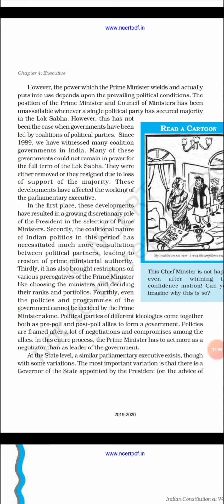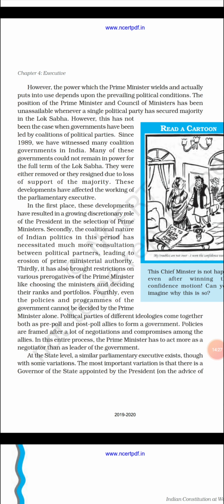After being the Prime Minister, he has to choose his Council of Ministers. So if there are so many parties, then obviously there will be certain restrictions. The Prime Minister has to choose from all the parties, right? There was no single party. The Council of Ministers has to be from all the parties, because it's all about the majority of the Lok Sabha. So these are the problems if we have a coalition government.